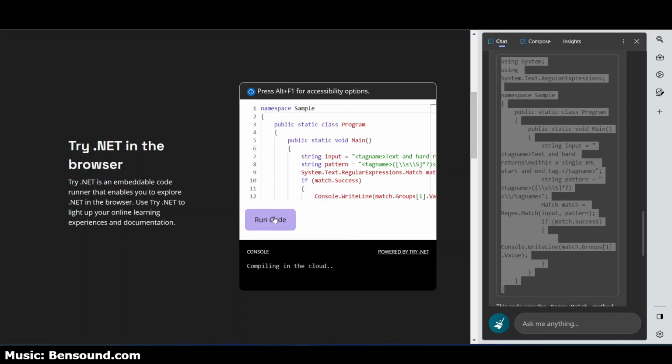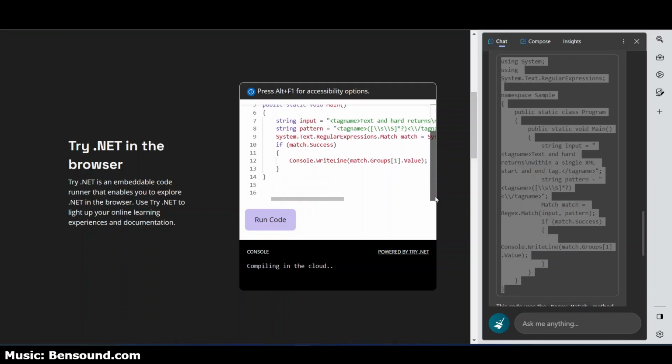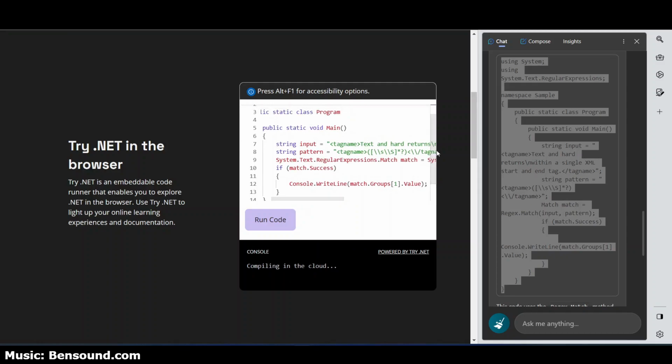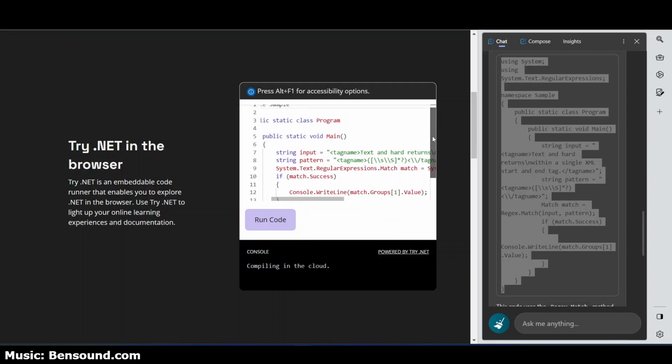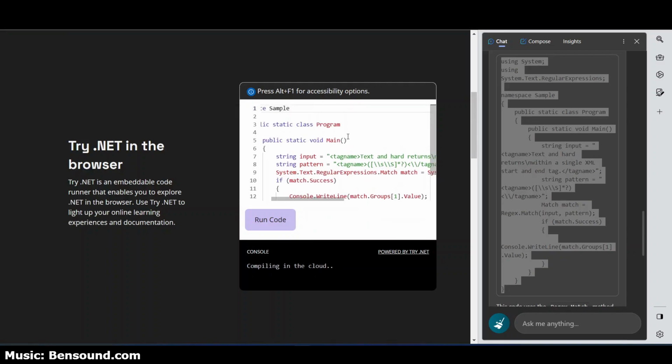Let's run it. Let's see what we get. Let's see if we get the match group's 1 value that it seeks to write out. The compiler shouldn't be taking this long. All right. And public static void main. That public static void main should technically be something that would work.